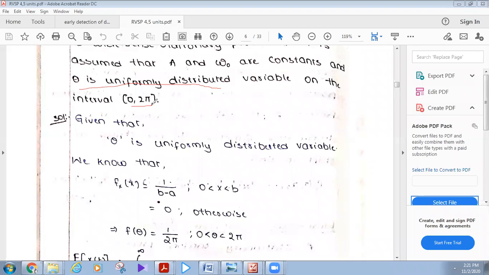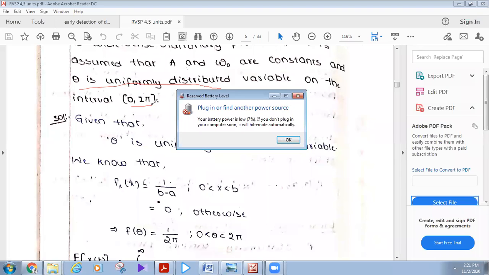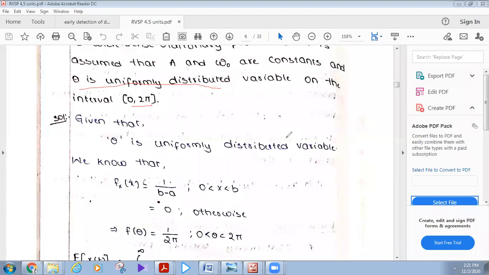Here he has given that theta is a uniformly distributed variable. Now by using this, we have to find the f of theta.